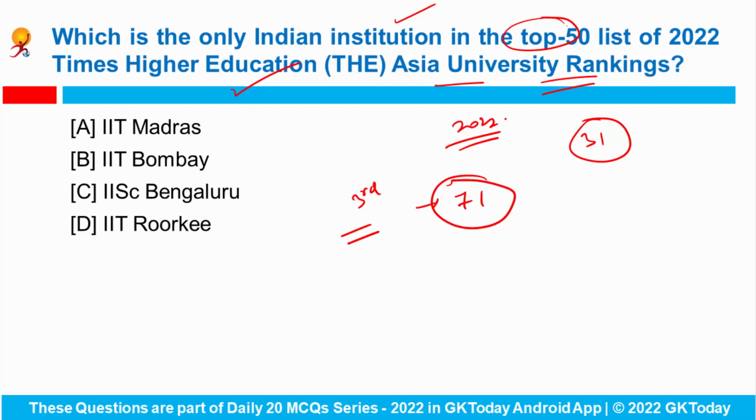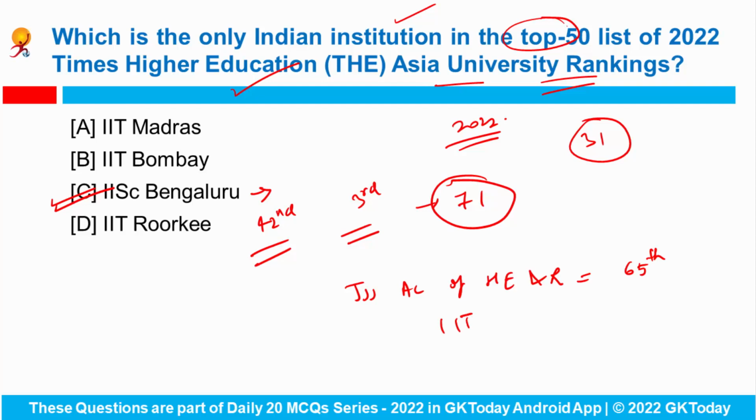IISc Bangalore is the only institute to make the top 50 list at 42nd rank. The JSS Academy of Higher Education and Research was at 65th rank, while IIT Ropar was at 68th rank, and IIT Indore was at 87th rank, so they were in the top 100 list.